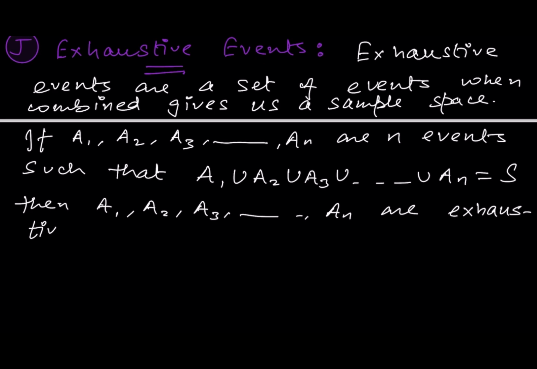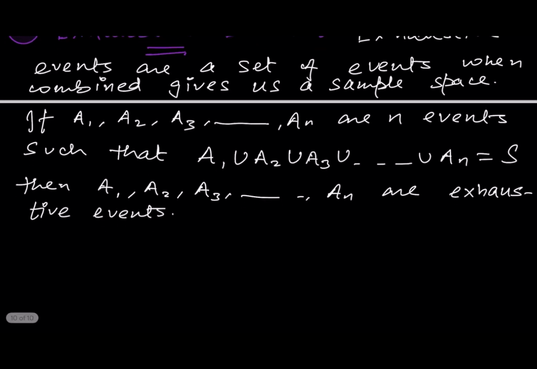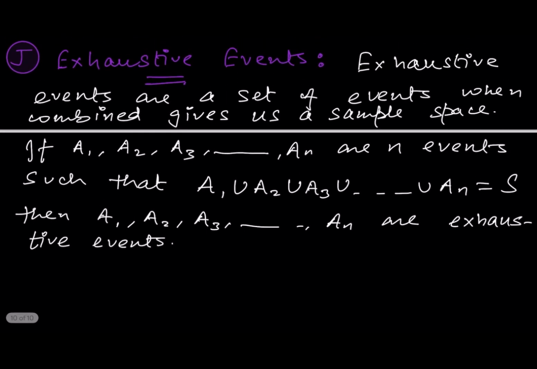Exhaustive events, right? So in total we have studied 10 types of events, right?